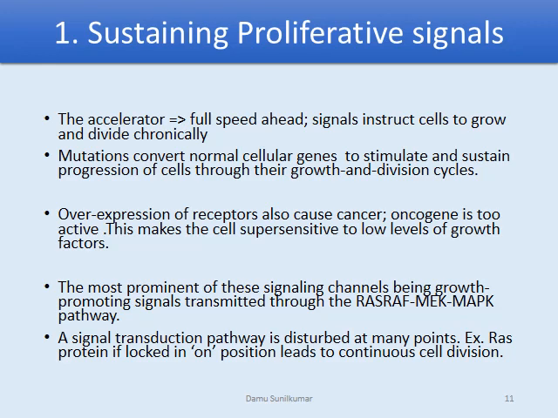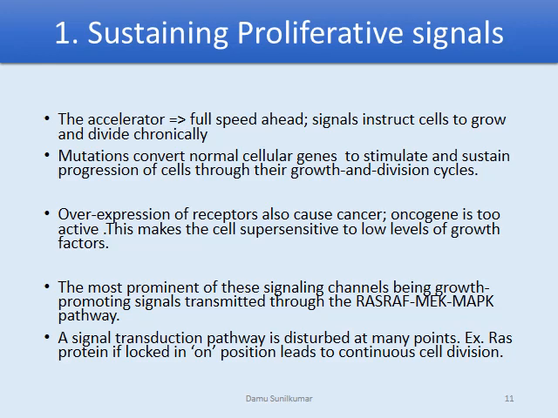So they can achieve this by increasing growth factor production, by stimulating the normal cells in the microenvironment to provide them with growth factors, by increasing the number of receptors on the cell surface so that they can bind to more of the ligand, and by structurally altering the receptors to facilitate cancer cell signaling. They can also activate proteins in the downstream signaling pathway so that they can sustain these proliferative signals.